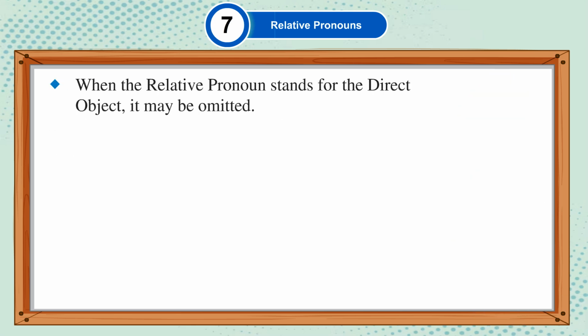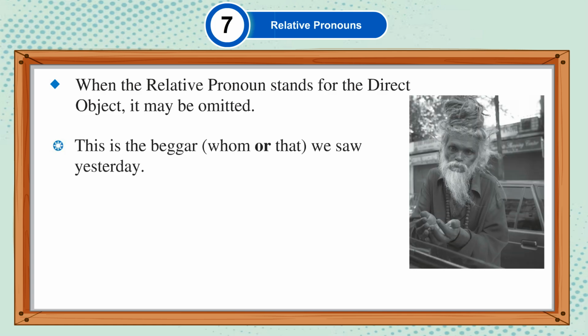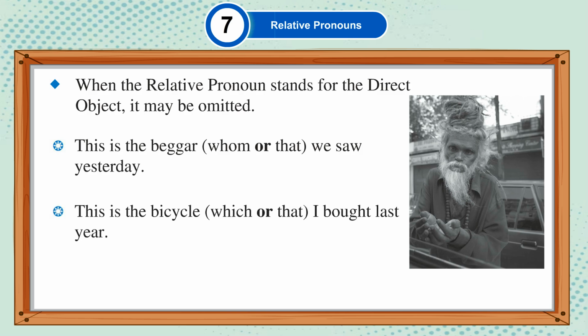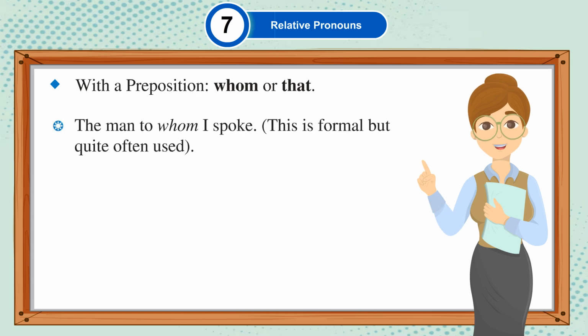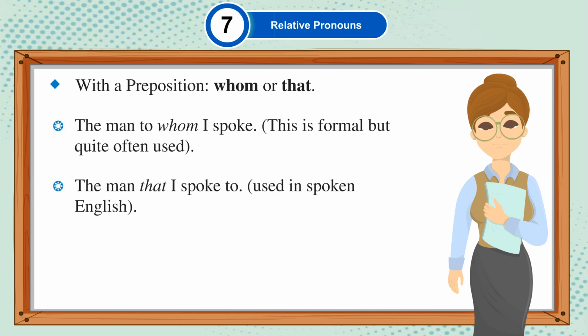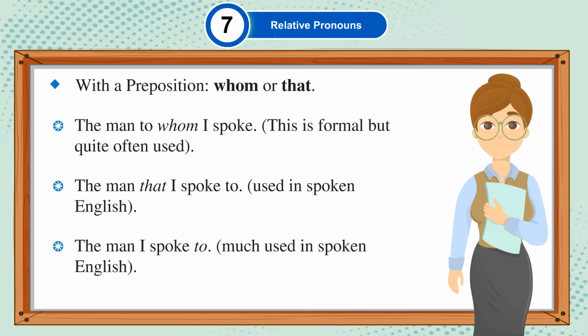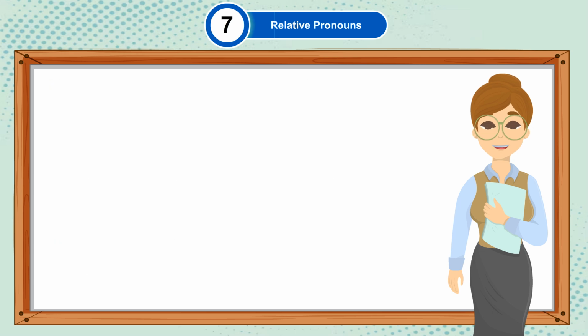When the relative pronoun stands for the direct object, it may be omitted. This is the beggar whom or that we saw yesterday. This is the bicycle which or that I bought last year. With the preposition: whom or that. The man to whom I spoke, this is formal but quite often used. The man that I spoke to, used in spoken English. The man I spoke to, much used in spoken English.